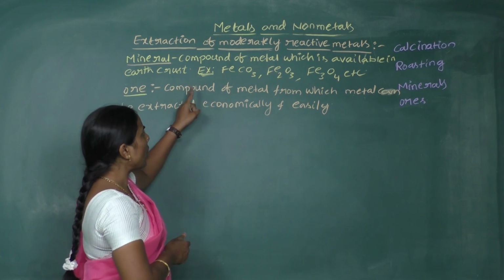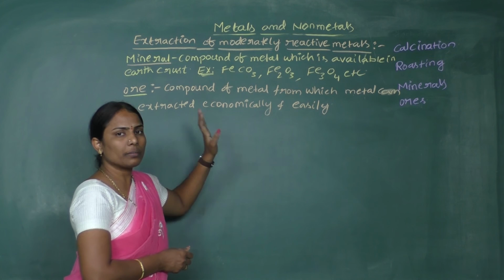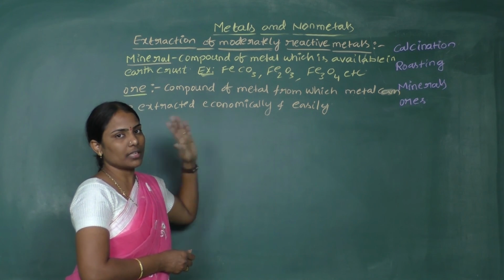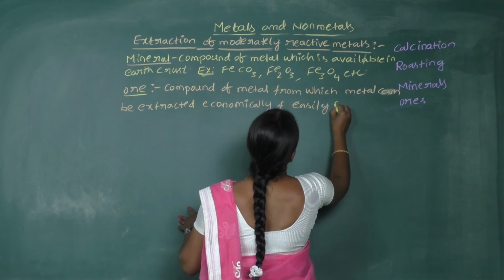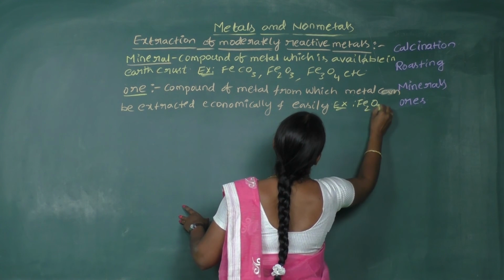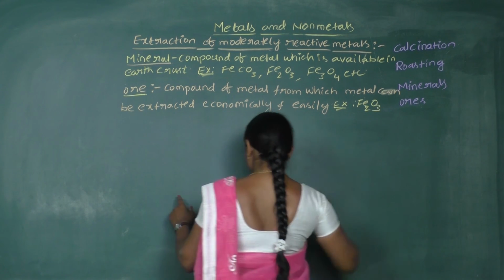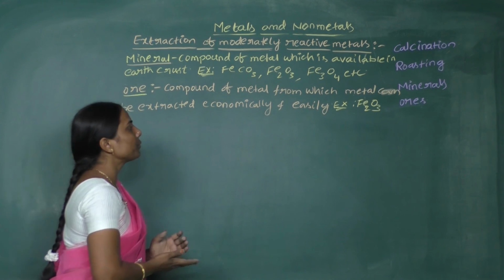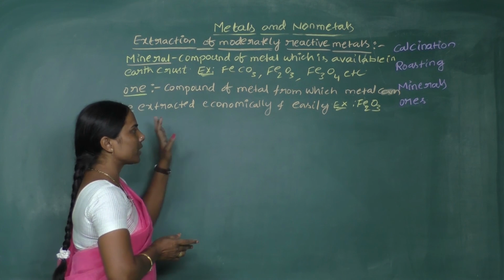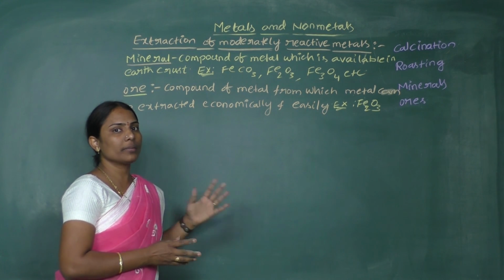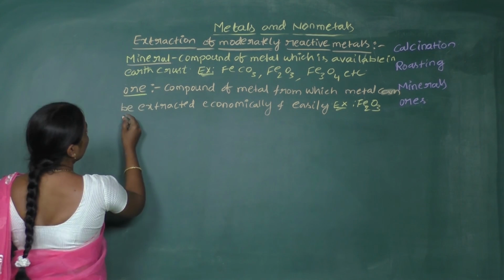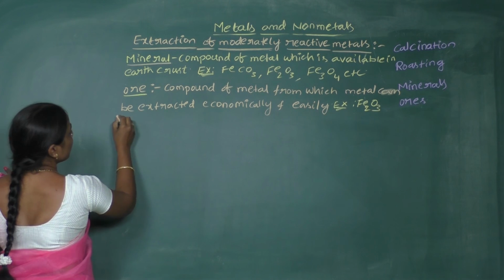So all minerals cannot be ores, but every ore is definitely a mineral. Here the example is iron oxide. We extract iron comfortably from Fe2O3. Hence, Fe2O3 is called an ore. So an ore should definitely be a mineral, but all minerals cannot be ores. Okay. And now let's see how to extract the metals.